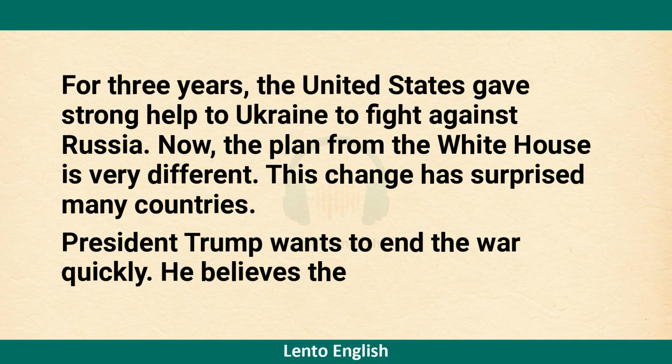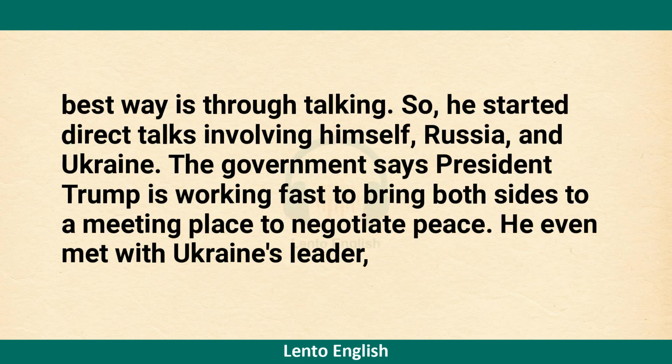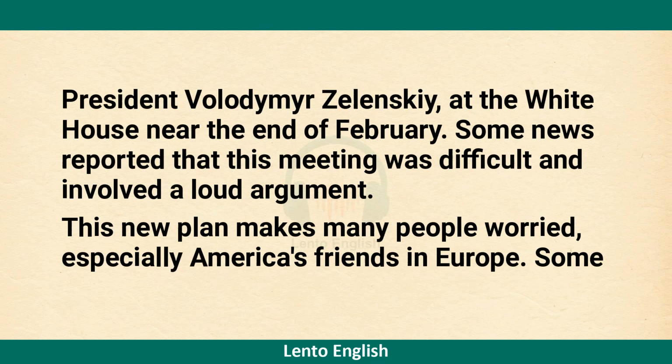He believes the best way is through talking. So he started direct talks involving himself, Russia, and Ukraine. The government says President Trump is working fast to bring both sides to a meeting place to negotiate peace. He even met with Ukraine's leader, President Volodymyr Zelensky, at the White House near the end of February. Some news reported that this meeting was difficult and involved a loud argument.